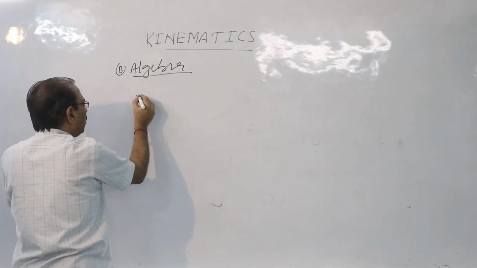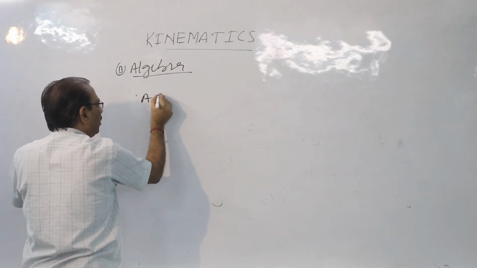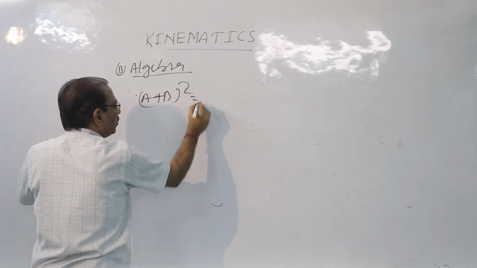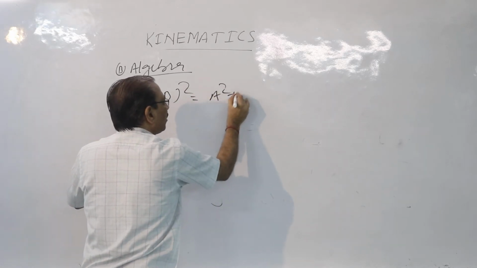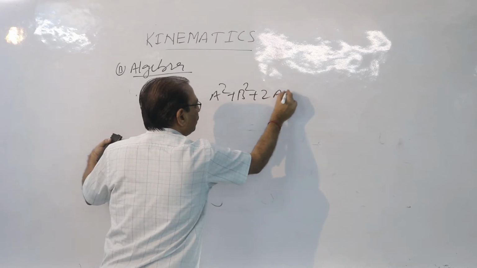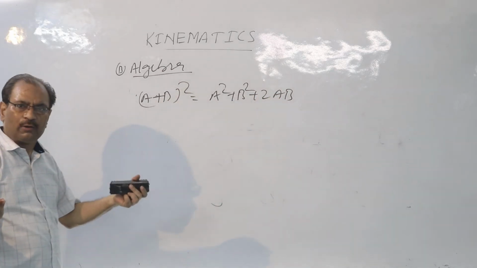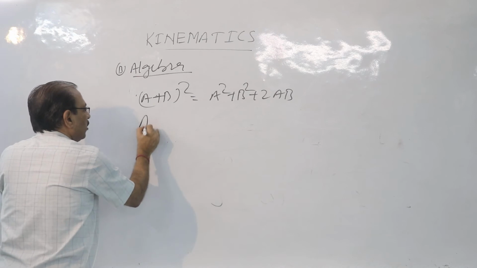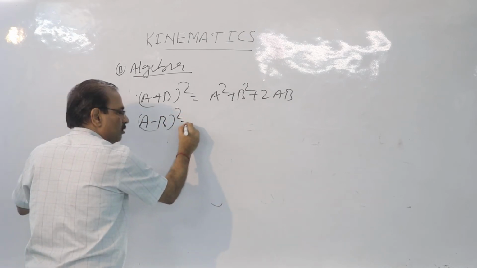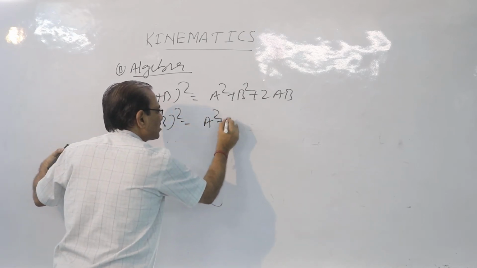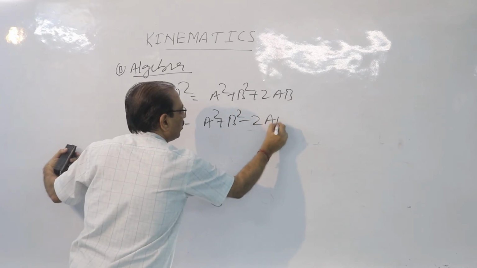Like you have seen, (a plus b) whole square. This is a square plus b square plus 2ab. You have done already in mathematics. (a minus b) whole square. This is a square plus b square minus 2ab.